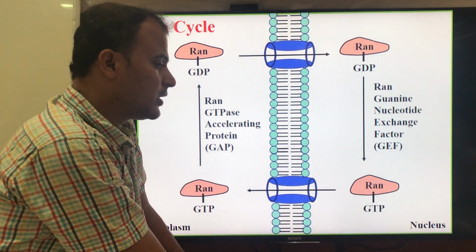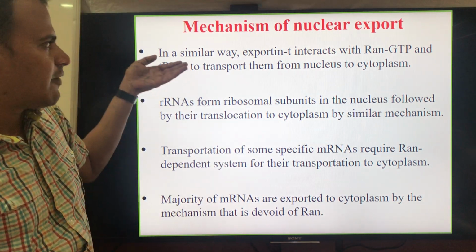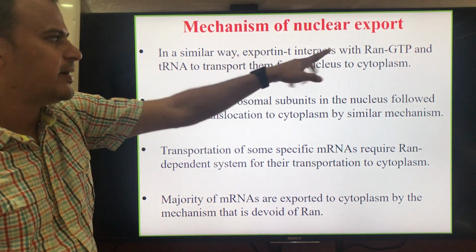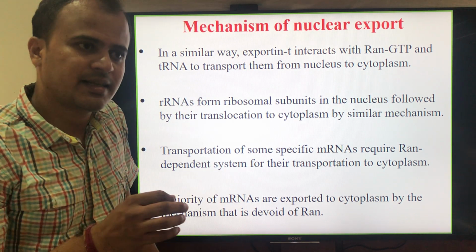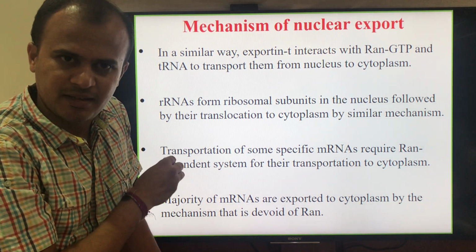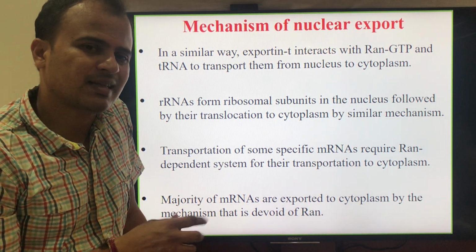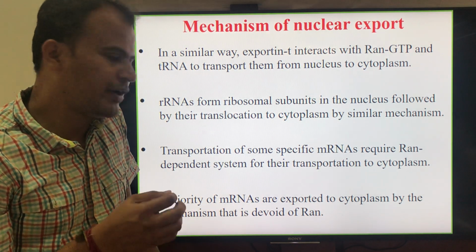So this is what I already explained, how exportin T interacts with RAN GTP and carries rRNA and tRNA. As I said, only a few mRNAs are transported through this mechanism. All the other mRNAs have a different mechanism, which I will be explaining in the next video.